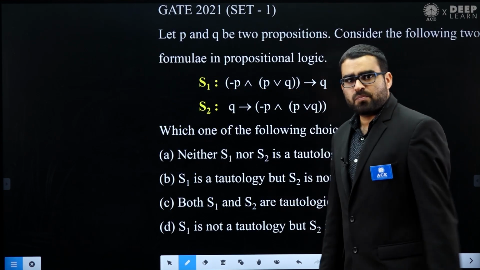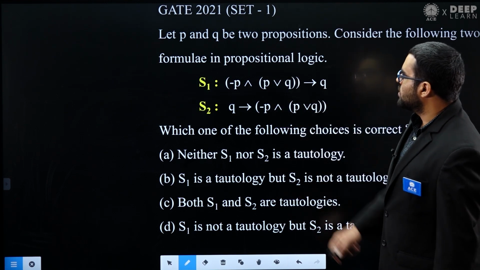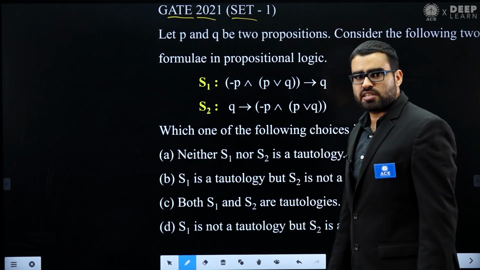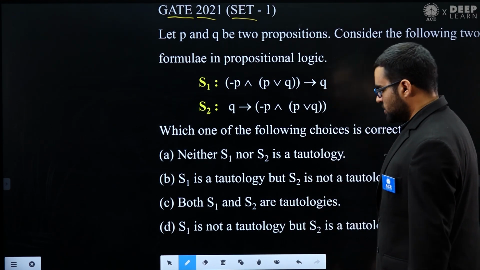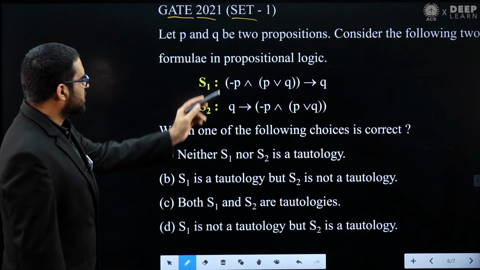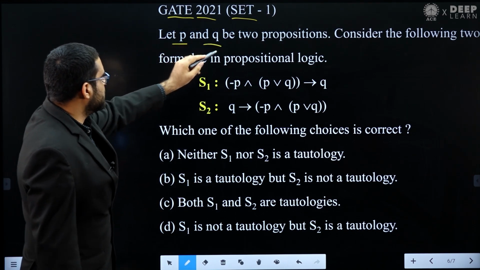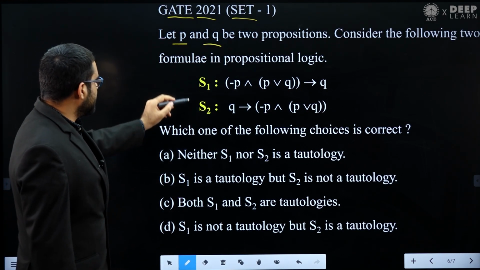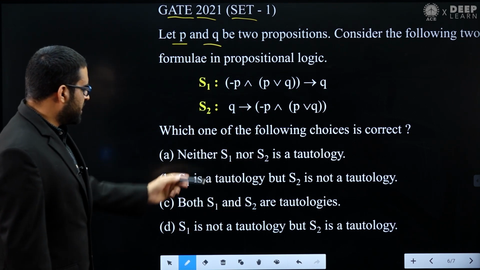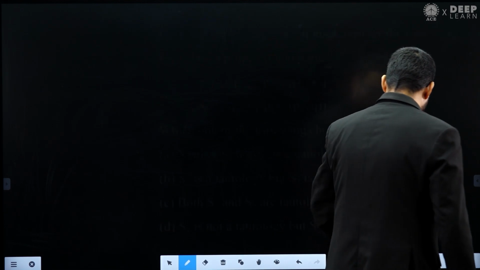Okay, so in this video we will see this question from GATE 2021 set 1. This is a question from propositional logic. Let's see what it is saying. Let P and Q be 2 propositions. Consider the following formulas in propositional logic. Which one of the following choices is correct? He is asking for tautology. We know what a tautology is, so let's see.